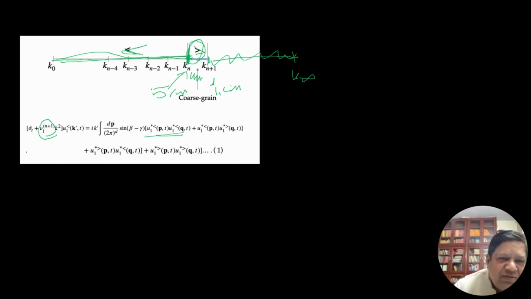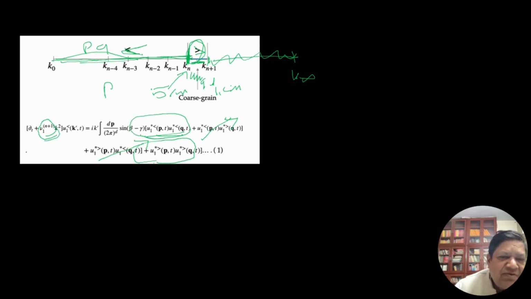P and Q lie here, or P lies here and Q lies there, or both P, Q lie here. Now due to lack of time I will not prove it, but I can show that these two are zeros. Less greater and greater less are 0, and we are left only with greater and less.